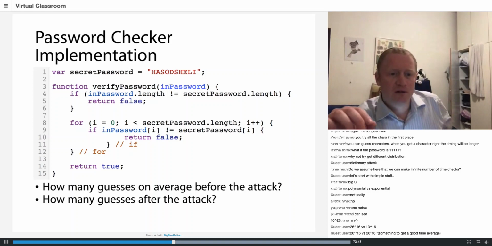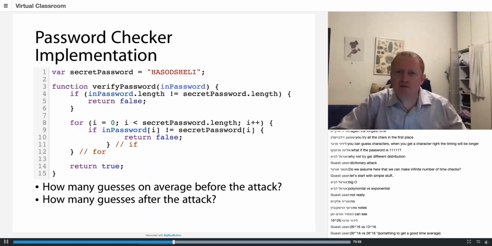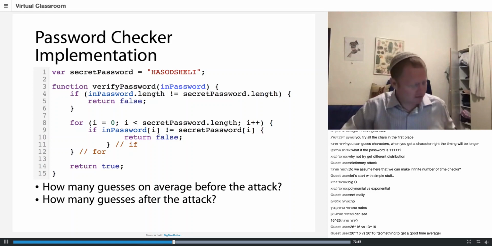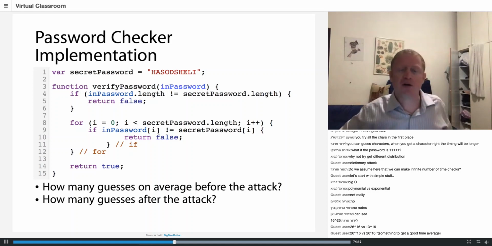Okay, so somewhere around 2 to the power of 75 to brute force a 16-character lowercase alpha password, not alphanumeric. 2 to the power of 75 is good. It's secure. So we assume that the nation-state attacker can do 2 to the power of 64. So 2 to the power of 75 is pretty good. This is before the attack. Now, again, I'm assuming I don't have a dictionary attack. Let's assume I have maybe an algorithm that generates completely random passwords and gives them to the user.